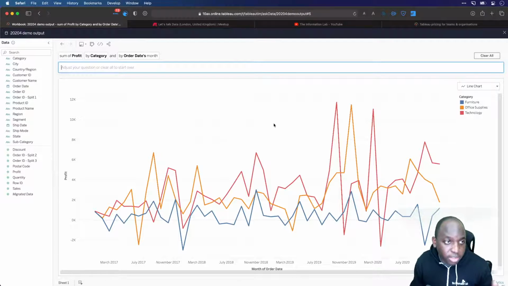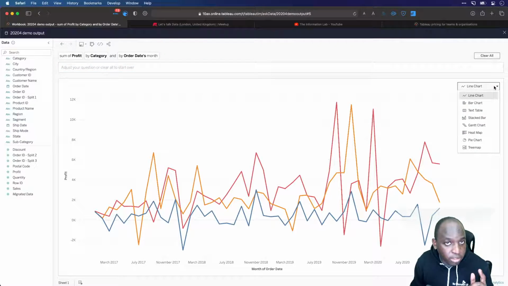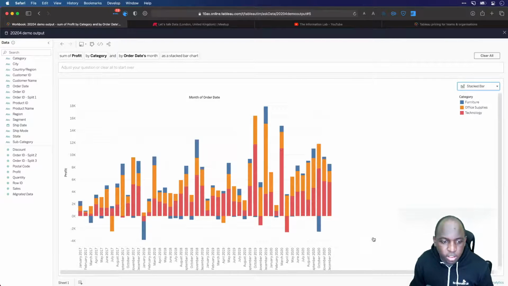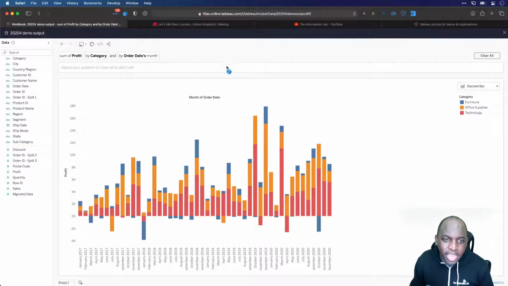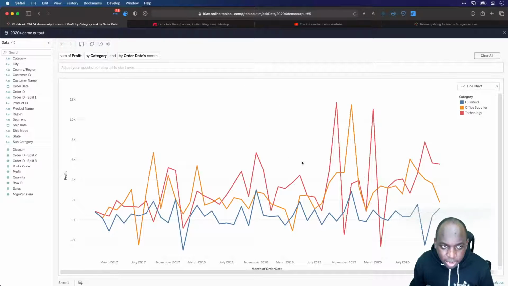The nice thing is that in this version, they've added a stacked bar chart, which is this. So you can see this in a slightly different way, which is quite nice. So you can actually type as a stacked bar chart if you wanted to. I'm not going to do that because I actually quite liked the line before.